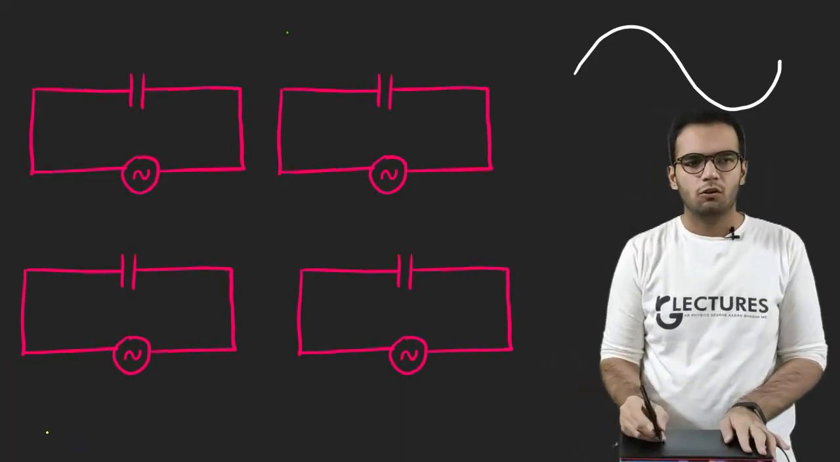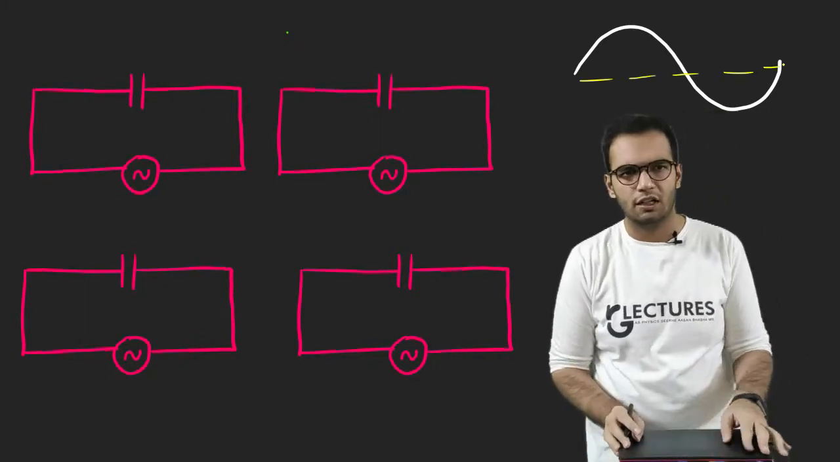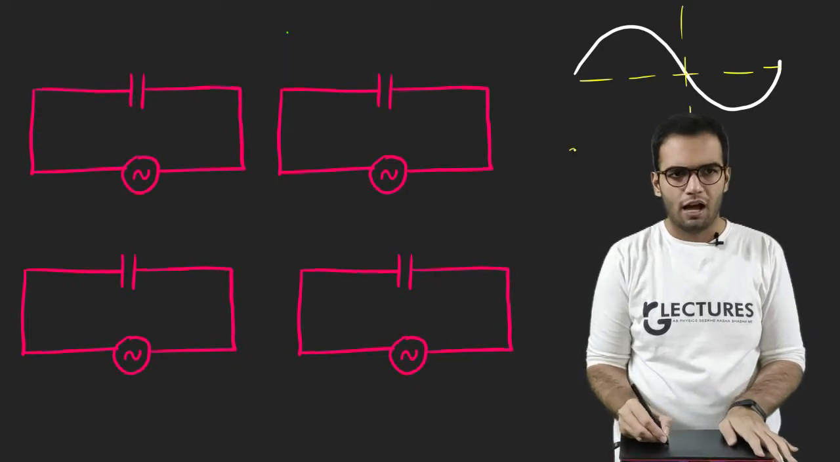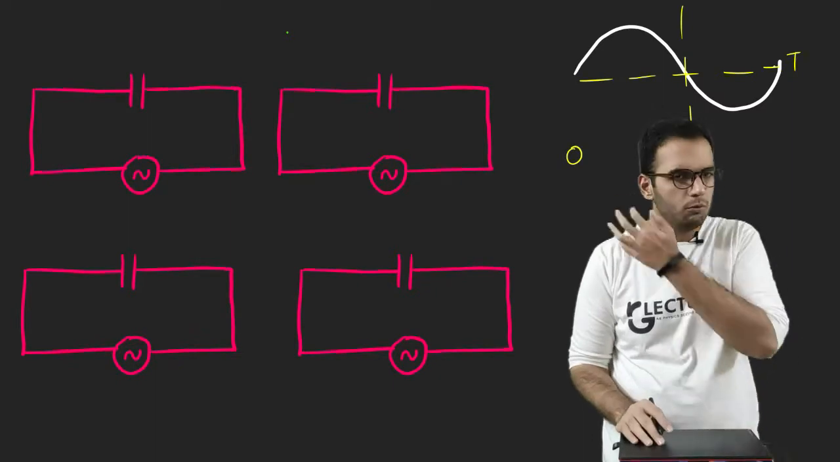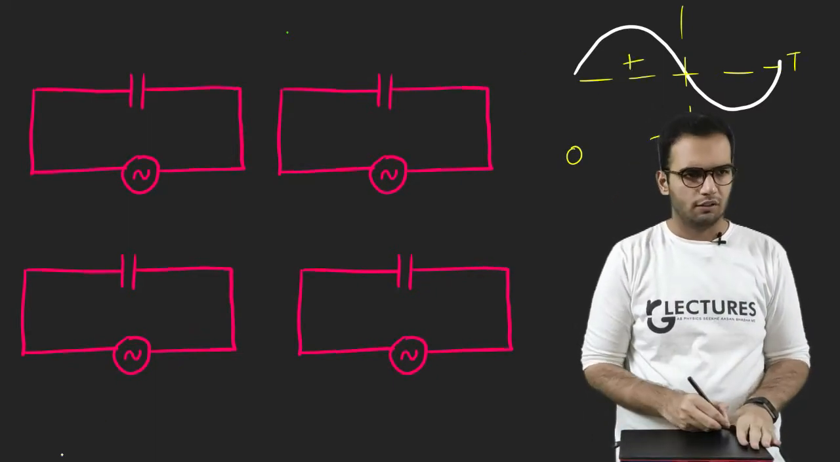In AC circuits, we know the input is alternating input, right? It changes its direction in every half cycle. So this is half cycle from 0 to T/2, and this is half cycle from T/2 till T. Okay, so let me consider the positive cycle.